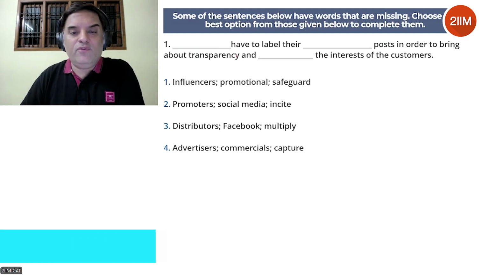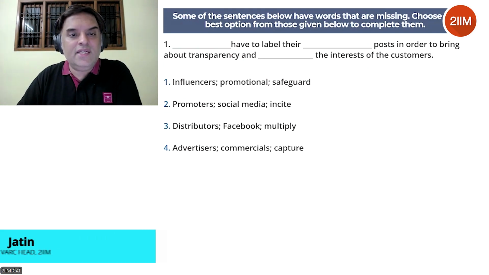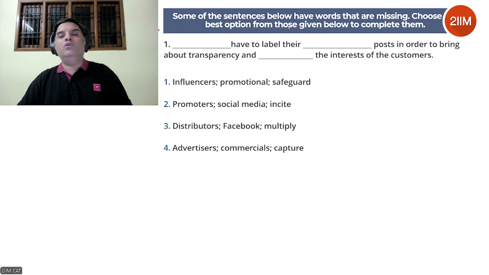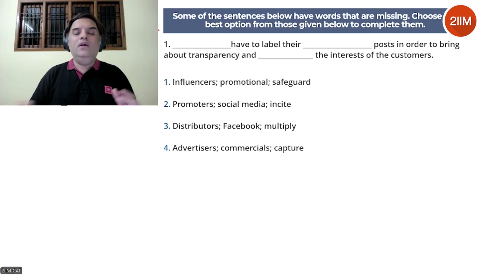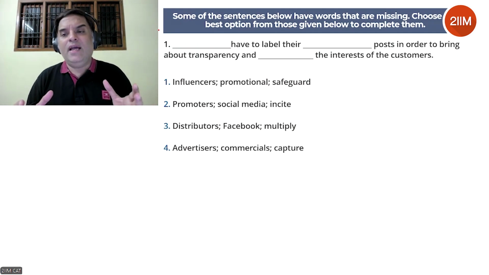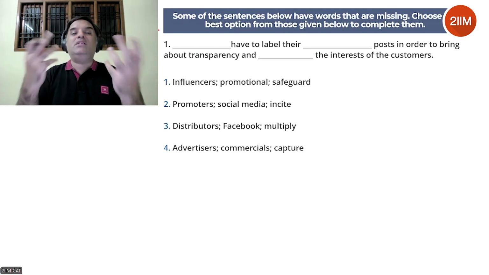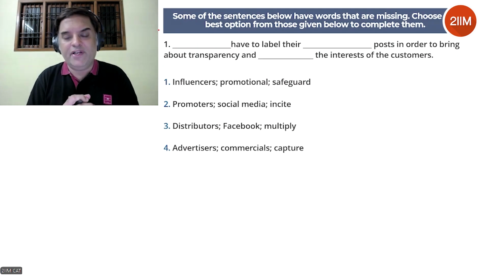Let's look at the next set of questions. They are common instructions. Let's read the instructions first. Some of the sentences below have words that are missing. Choose the best option from those given below to complete. Okay, so the instructions are straightforward. These questions have multiple blanks, and the idea is to choose an option which has words that best complete the sentence that they've given to you.